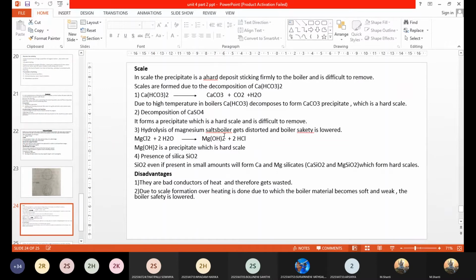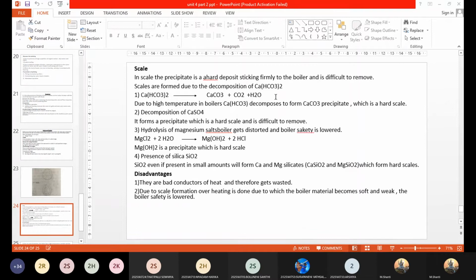Now, this is not so hard as that of your calcium sulfate, but still it is considered to be a scale only. Sometimes with the help of a wire brush or scraper, you can remove this type of scale. Now, the last reason is presence of silica. Silica, when present in water in the form of calcium or magnesium silicates, will also get deposited as scales. These are also very hard types of scales, very difficult to remove.